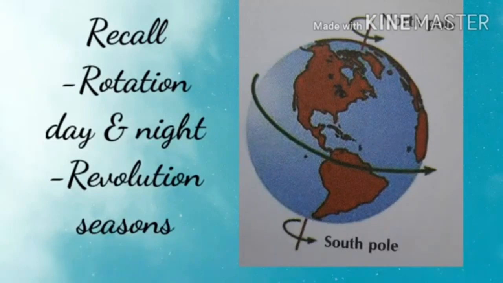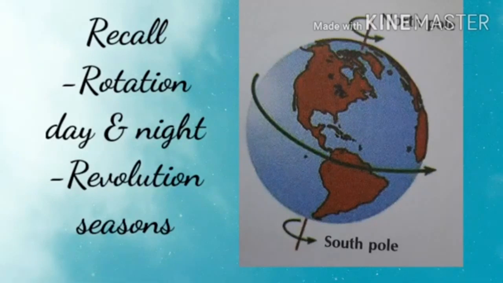Children, the 4 main seasons of the earth. What are the 4 seasons? Summer, winter, autumn and spring. Children, how long does the earth take to complete one revolution? The earth completes one revolution in 365 days or 1 year.